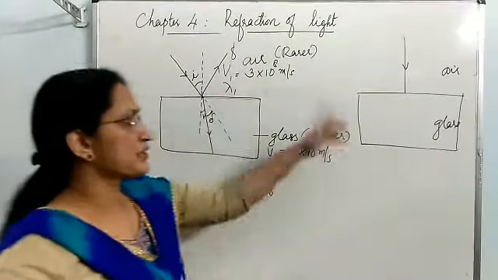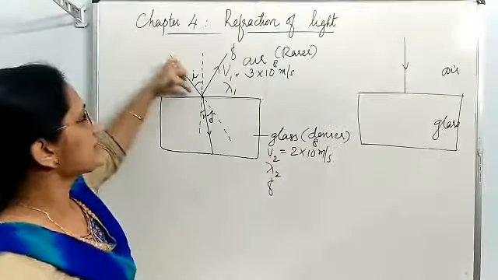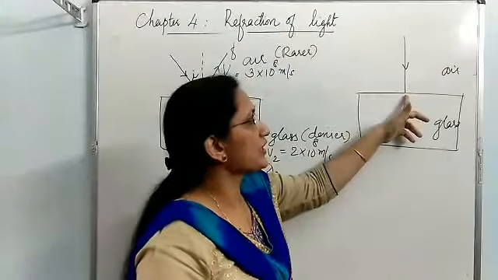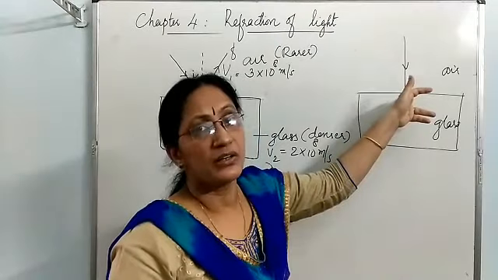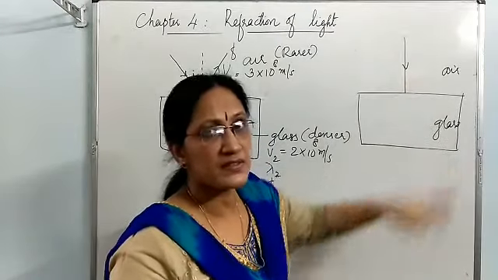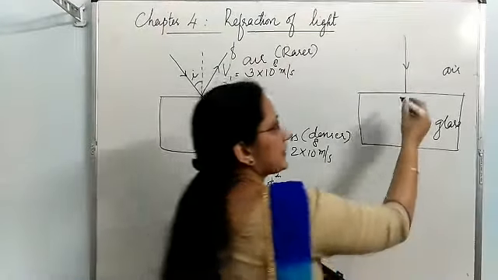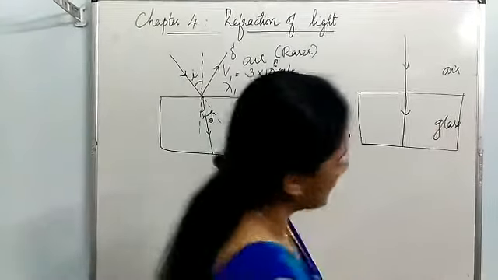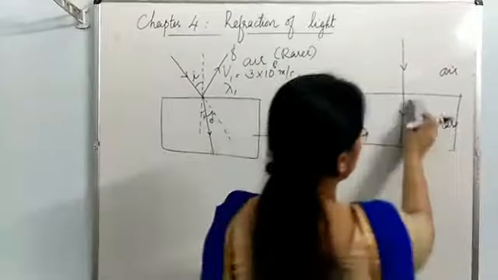Look at the difference between these two diagrams. Here the incident ray was an oblique light ray. Here the incident ray is falling normally on the glass surface. In this case, the ray doesn't undergo any refraction. It goes straight.